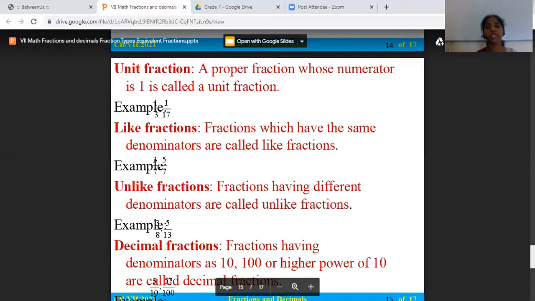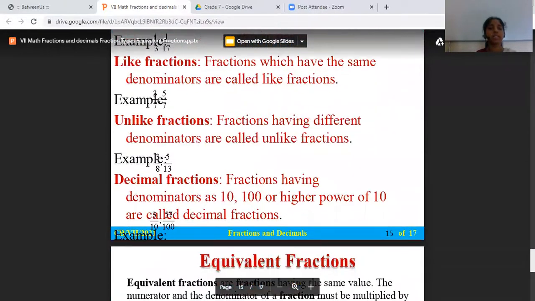Decimal fraction: a fraction having the denominator as 10, 100 or a higher power of 10. For example, 1 by 10, 20 by 100, 20 by 1000. All these are decimal fractions. It is easy to convert them to decimal form, so it is called a decimal fraction.